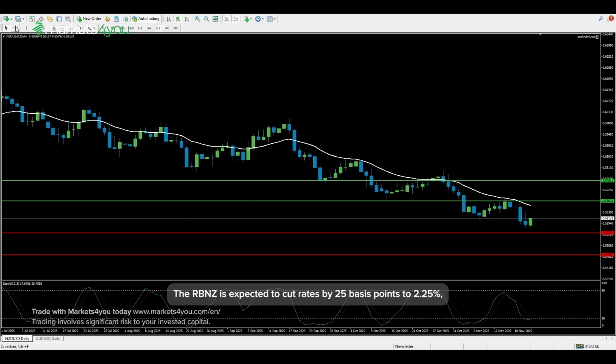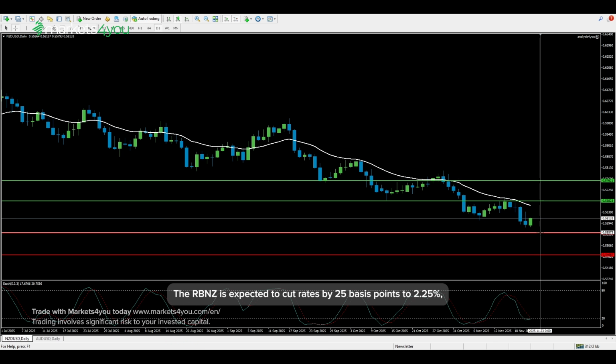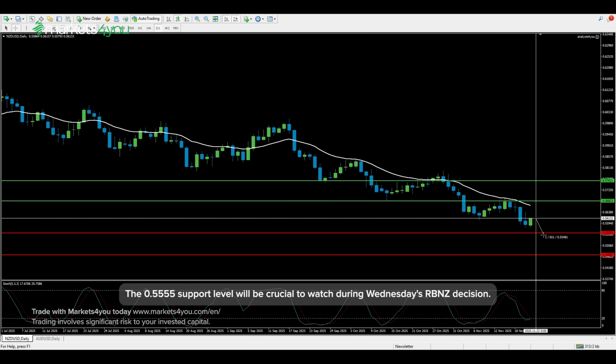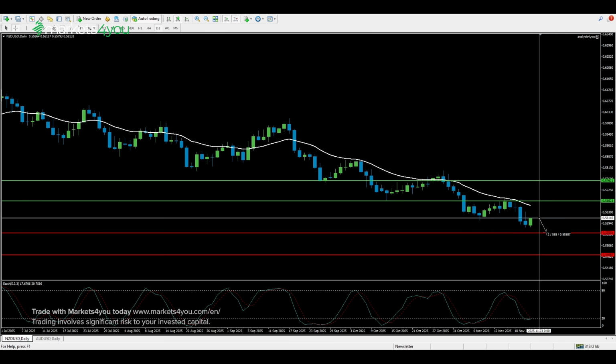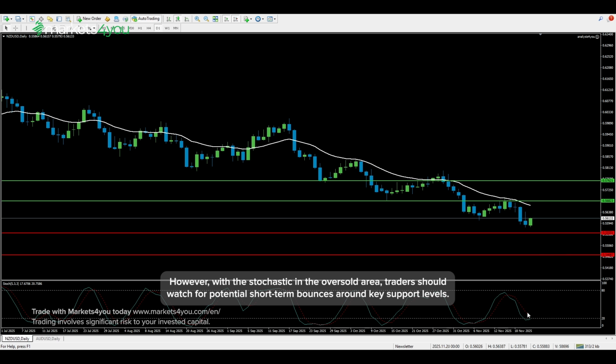The RBNZ is expected to cut rates by 25 basis points to 2.25%, which could put additional downward pressure on the Kiwi dollar. The 0.5555 support level will be crucial to watch during Wednesday's RBNZ decision. If this level breaks following a confirmed rate cut, it could accelerate the downside movement towards 0.5469. However, with the stochastic in the oversold area, traders should watch for potential short-term bounces around key support levels.